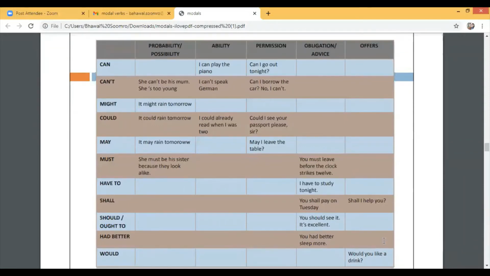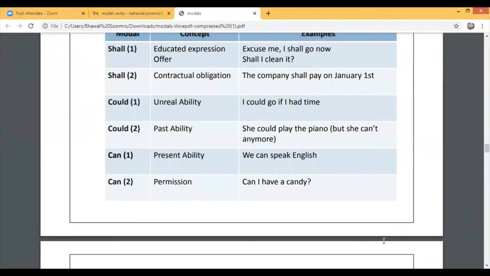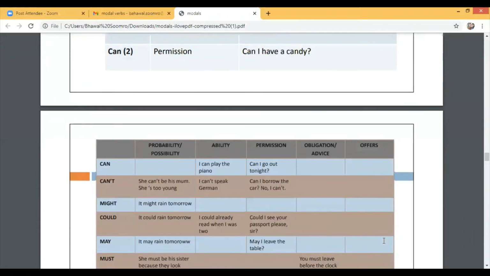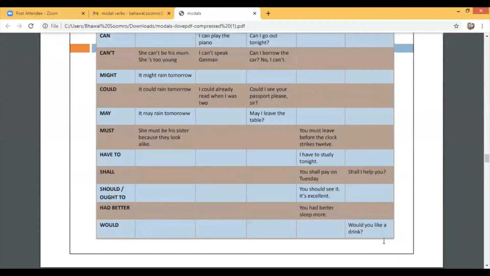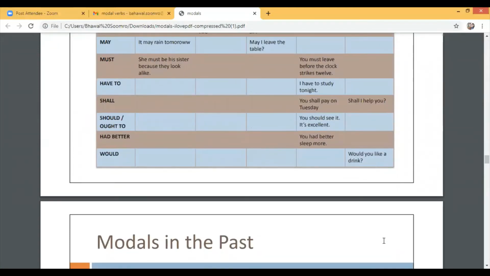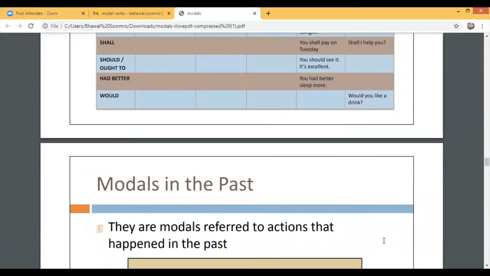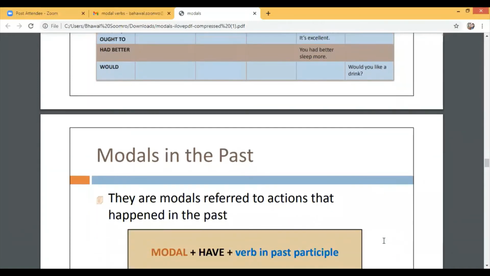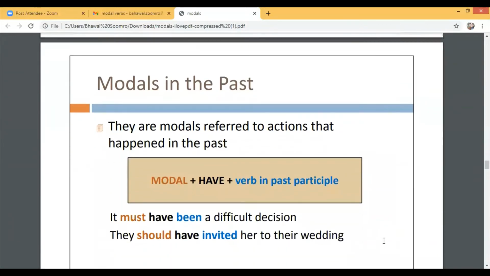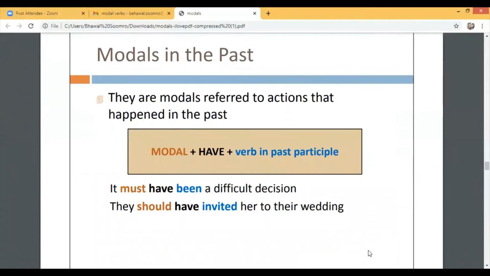So offer or permission. So these are the things that you need to understand and you need to do practice so that you will be able to get a good score in your paper, or you will be able to write well. As I told you, these modal verbs don't have any exact tense, but we can use them in present, past, or future by changing some words.